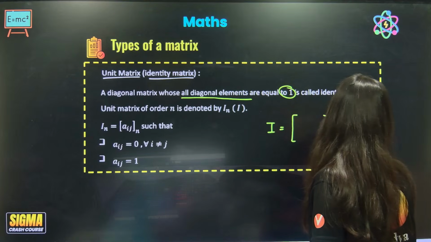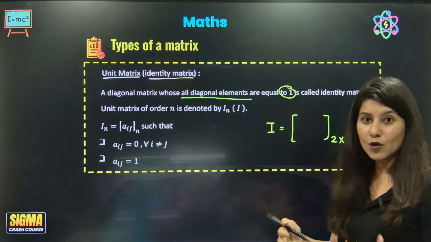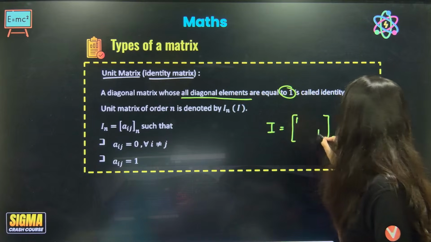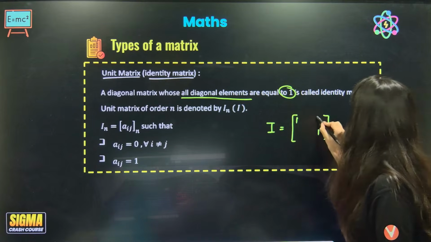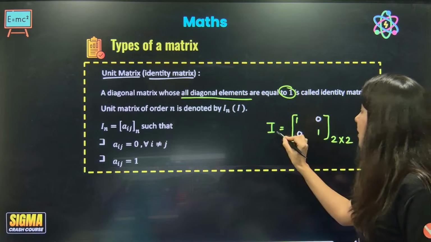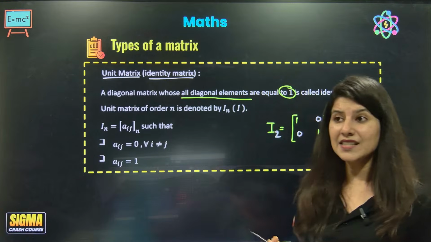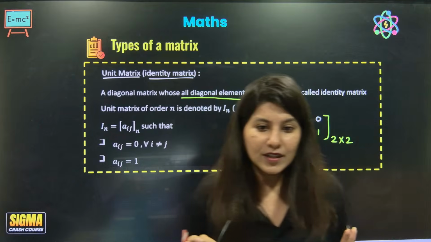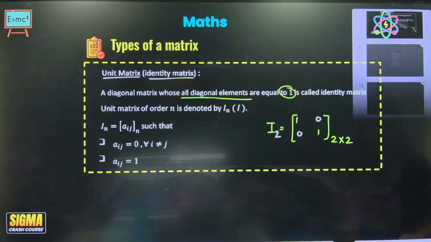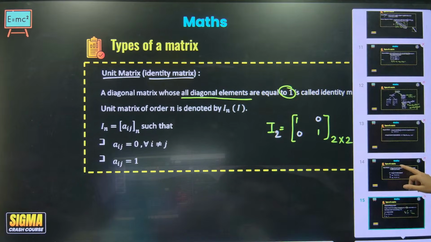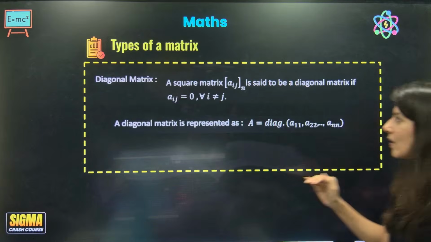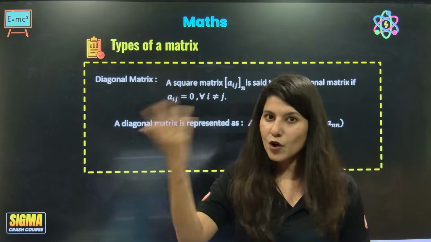Since it is a square matrix, it could be 2 cross 2, 3 cross 3, 4 cross 4. Here the diagonal elements are 1 and the non-diagonal elements are 0. This is your I2. I2 means the identity matrix of order 2. Getting it? Alright. So now you understand one by one what a square matrix is: the number of columns and rows are equal.